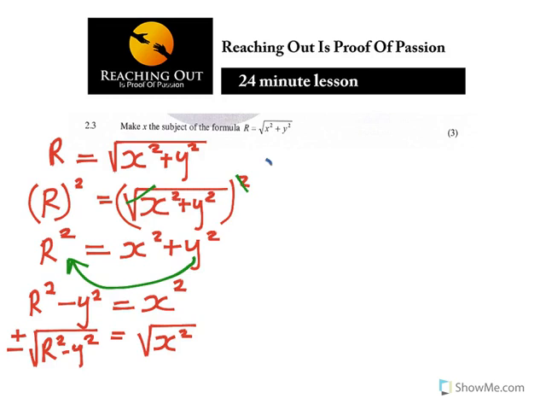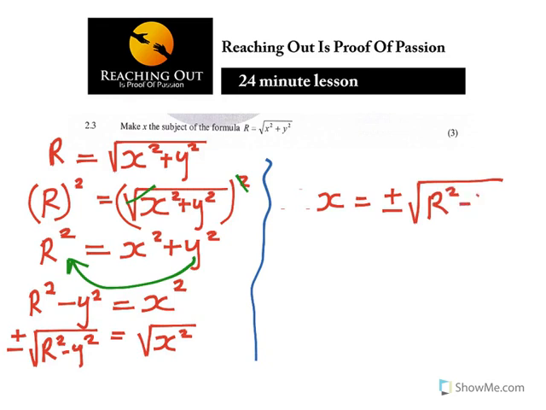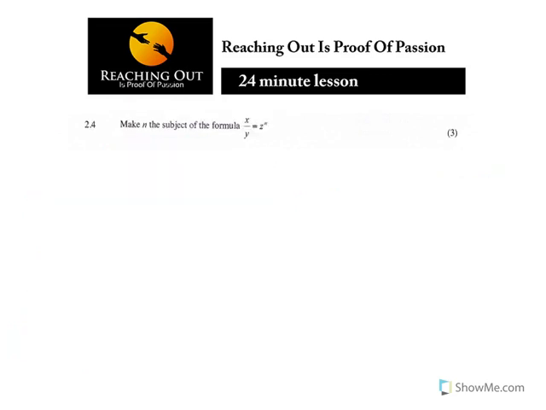So what it means, therefore, x is equal to plus or minus the square root of r squared minus y squared. But I don't know whether they would have penalized you some marks if you left out a plus or minus. They can give you the benefit of the doubt if you forget a plus or a minus. So don't hit yourself there.